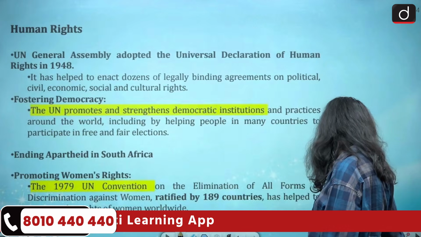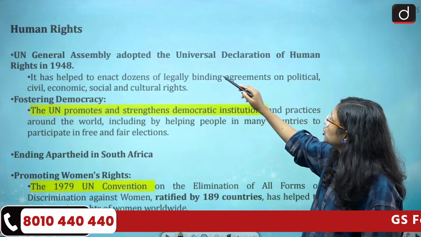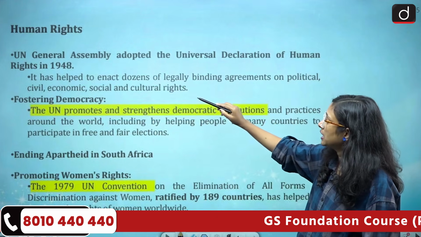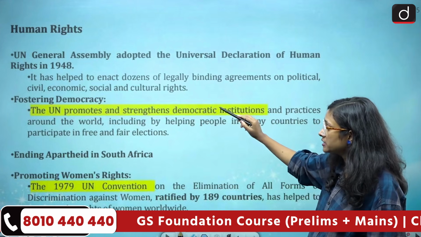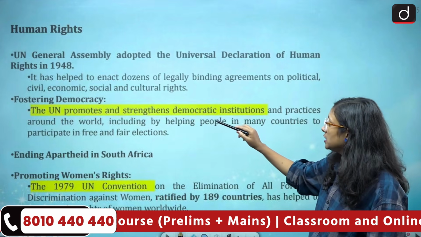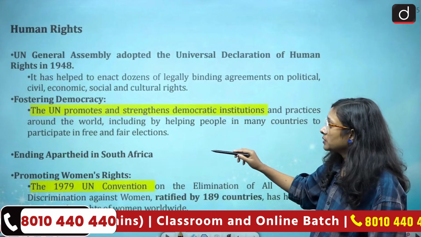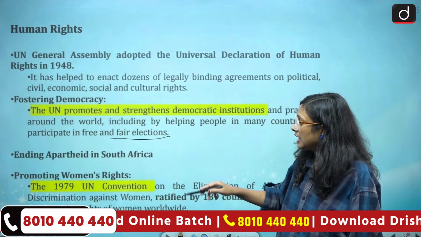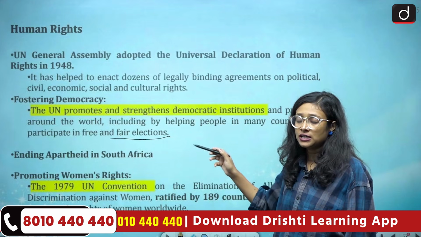Now we'll come to the next one, which is about human rights. So the United Nations General Assembly adopted the Universal Declaration of Human Rights in 1948, and it has helped to enact dozens of legally binding agreements on political, civil, economic and cultural rights. Then we have fostering democracy. The UN promotes the strengthening of democratic institutions and practices around the world. So it has also advocated free and fair elections. Then ending apartheid in South Africa. The main credit goes to the United Nations.